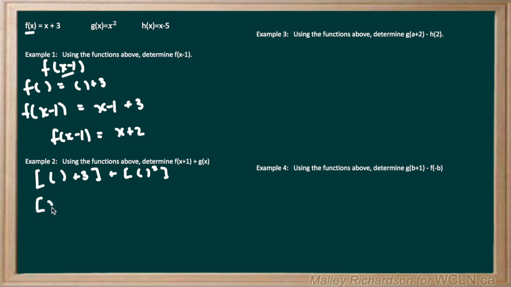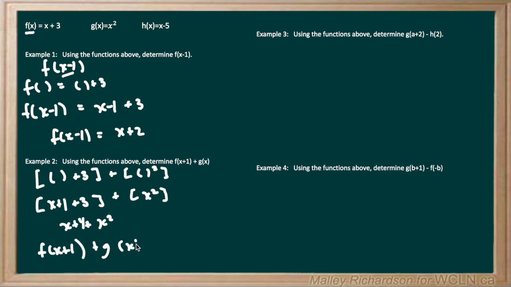So we have square brackets, x plus 1 plus 3, and then we add on g of x. But g of x just wants us to replace x with x, so we leave it as x squared. Now we have x plus 1 plus 3, which is x plus 4, and then we add on x squared. So f of x plus 1 plus g of x equals x plus 4 plus x squared.